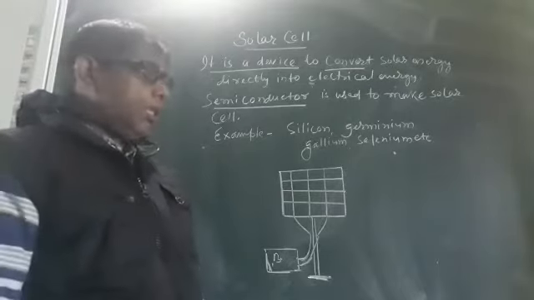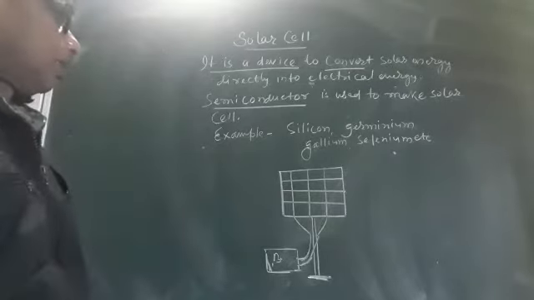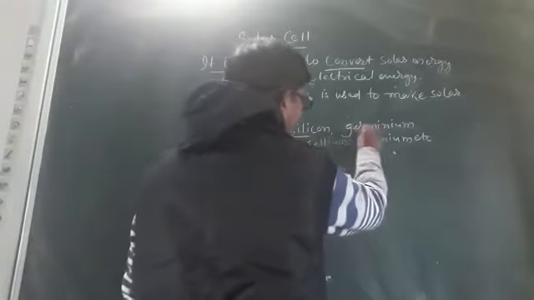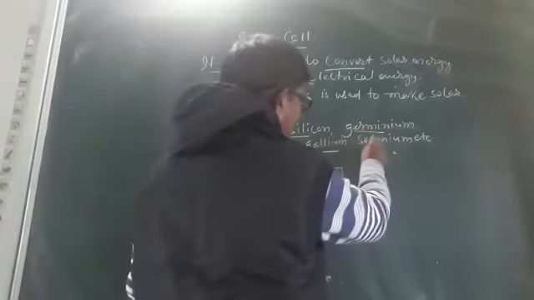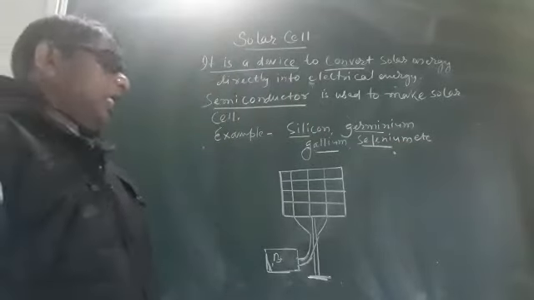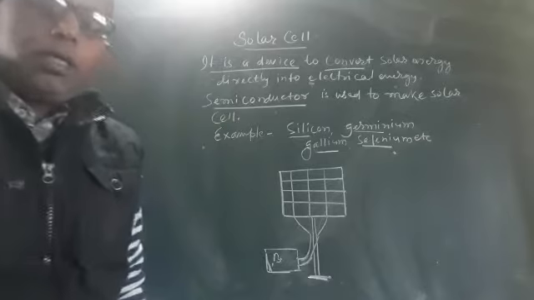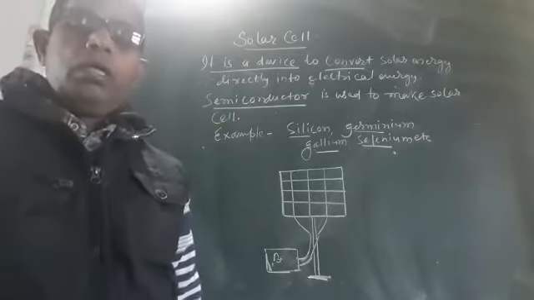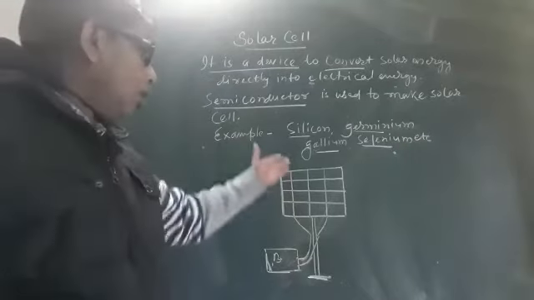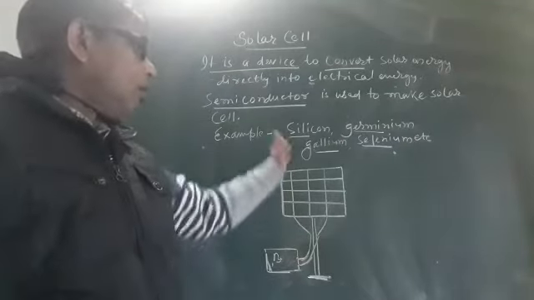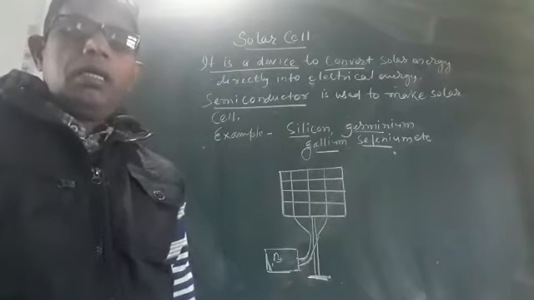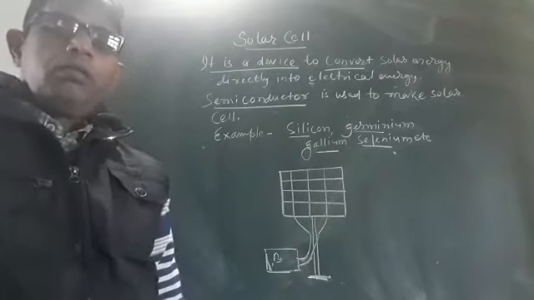Okay. And give example of semiconductor. So I have written silicon, germanium, gallium, selenium, etc. These are the example of semiconductor. It is also called semi-metal. This means conductivity of these elements, all are elements, lie between conductor and bad conductor.